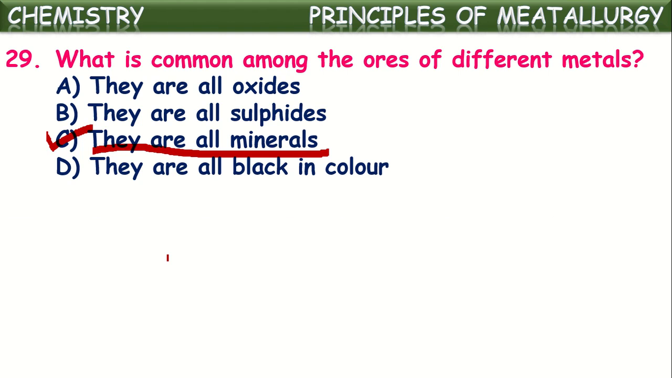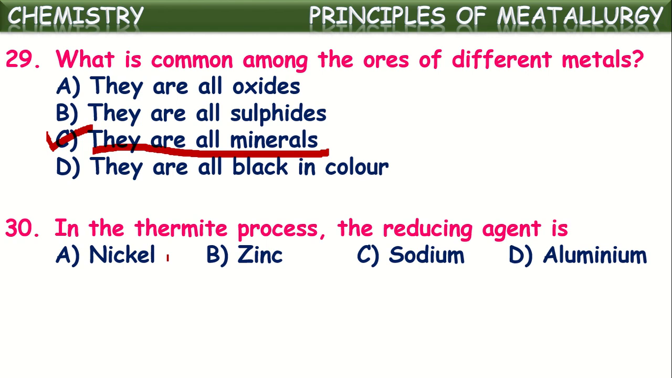Okay, next one. In the Thermit process, the reducing agent is... What is the Thermit process? There iron oxide is burnt in the presence of aluminium. So aluminium reduces iron oxide to pure metallic iron in the molten form. So the reducing agent in this process is aluminium.